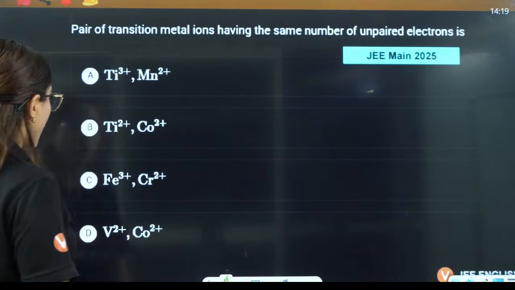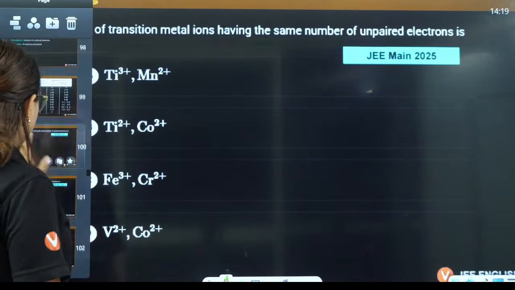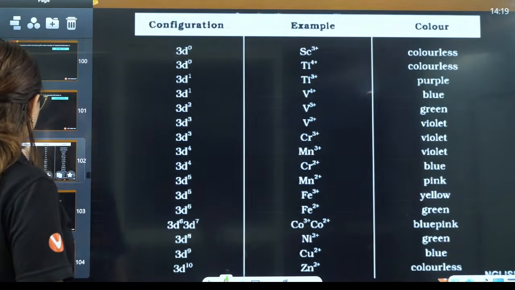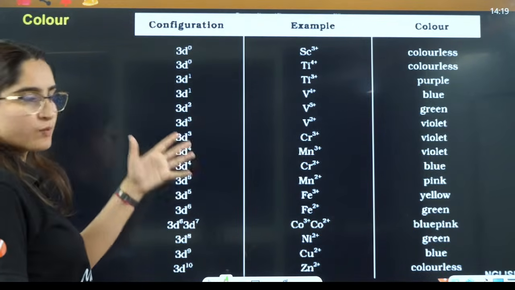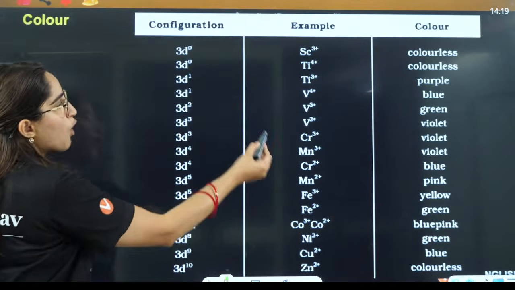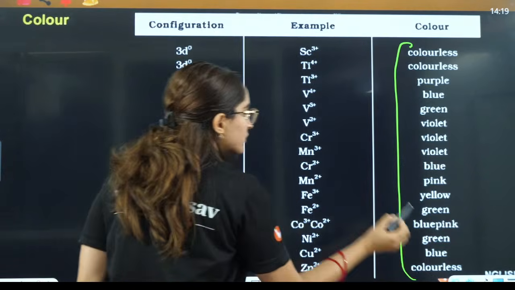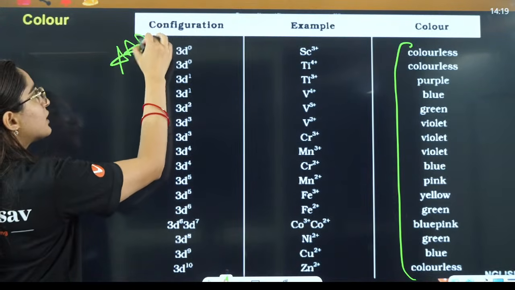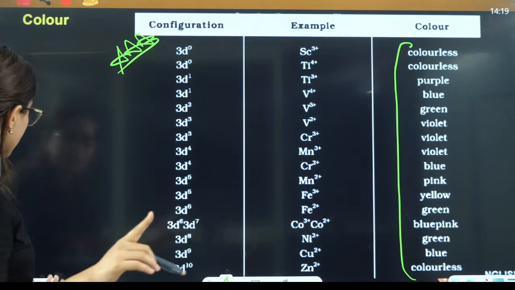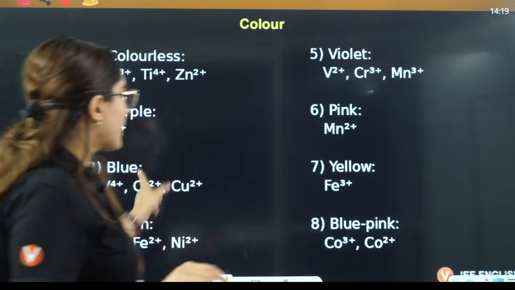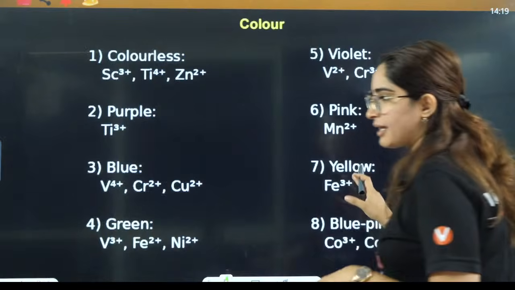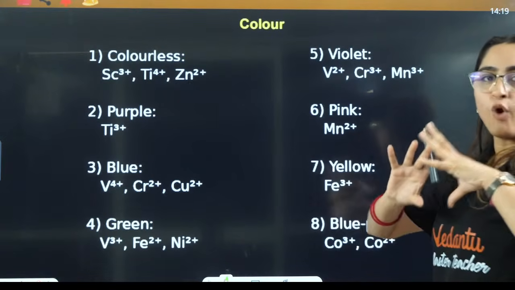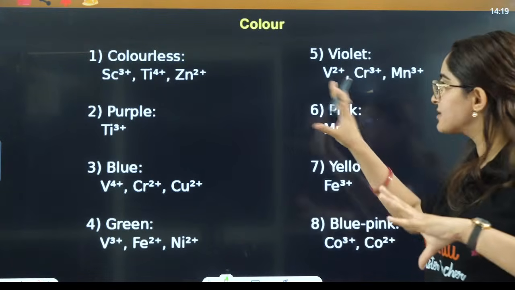Then let's talk about this question here. Before going through this question, I also want to tell you, because the sequence is there, if you want to see the color of the compound, this is also very important. They ask you the color of the compound in JEE. That is why I have combined the colors and the ions in just one page.